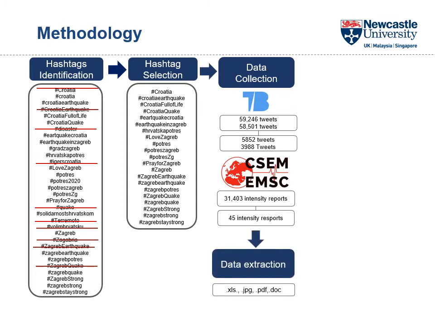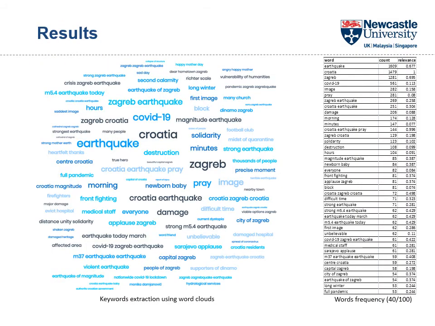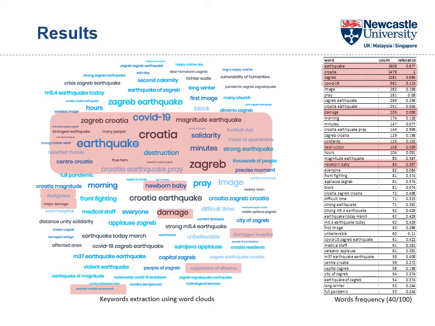After data is collected and extracted, it's necessary to process it and proceed to the extraction of keywords. The word cloud, which is a method for keyword extraction, indicates the area affected, the problem represented by COVID-19, that there was damage, the most affected facilities, hospitals, the population affected, newborn babies, and who was involved in the emergency response.